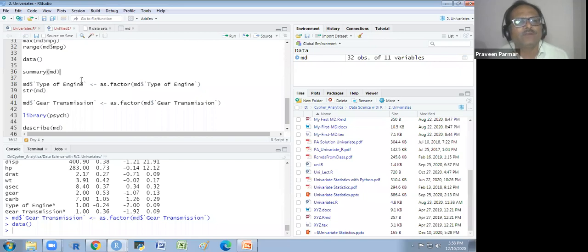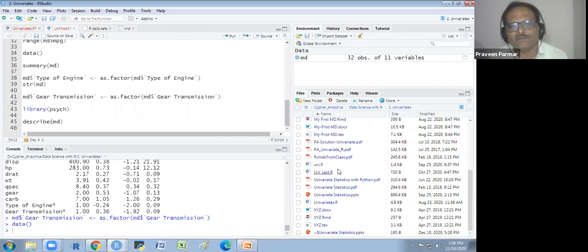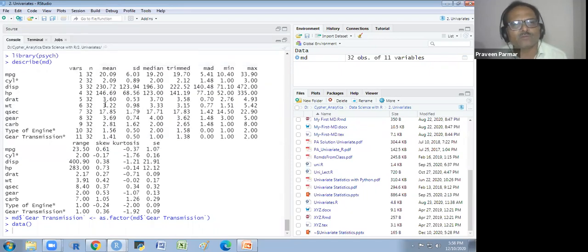That's all. So that was the describe function. One more important thing I want to tell you about this describe function is that you see in the cylinder there is an asterisk sign. Here also in the type of engine and the gear transmission. Why is it? Because these variables are in the class of factor or character.